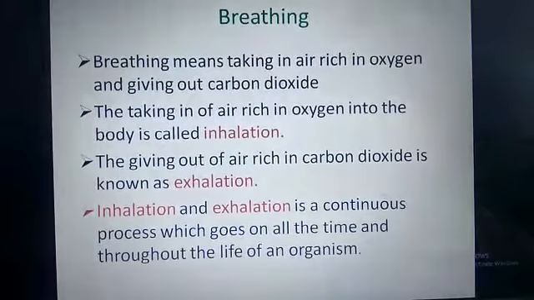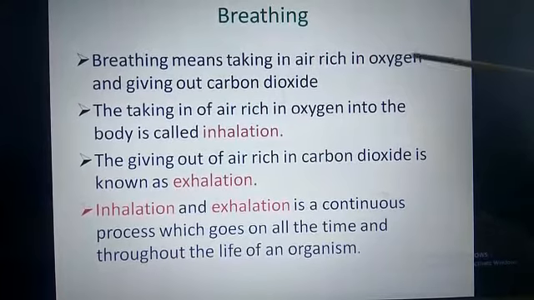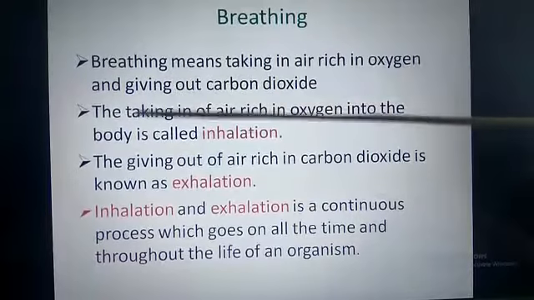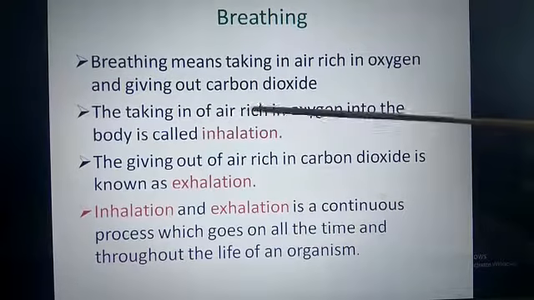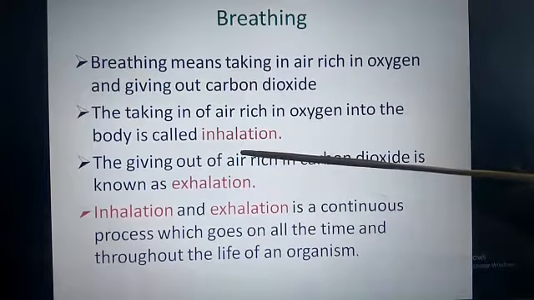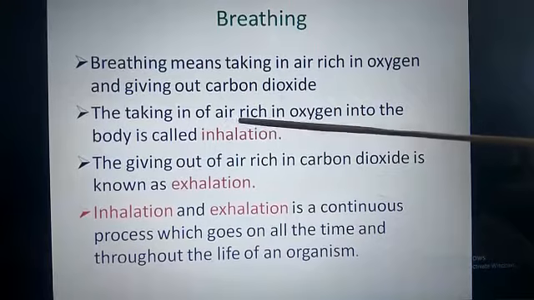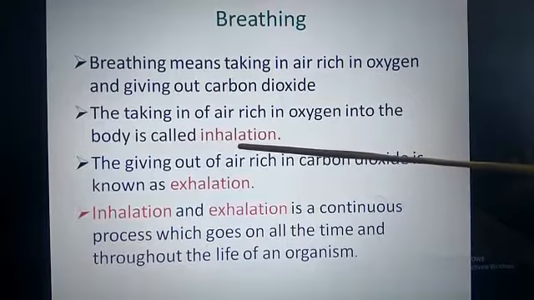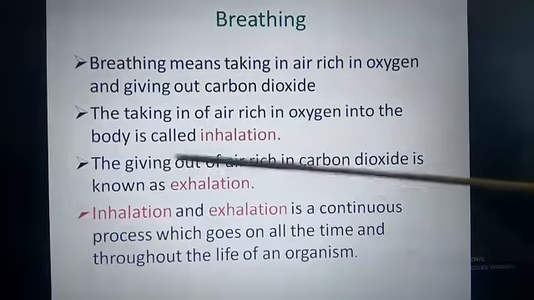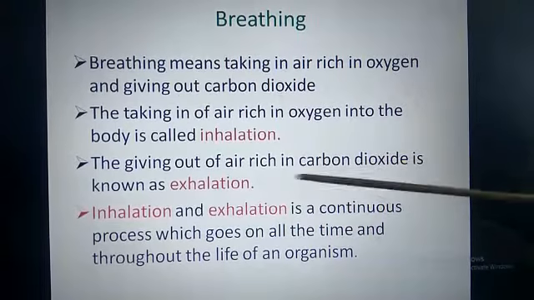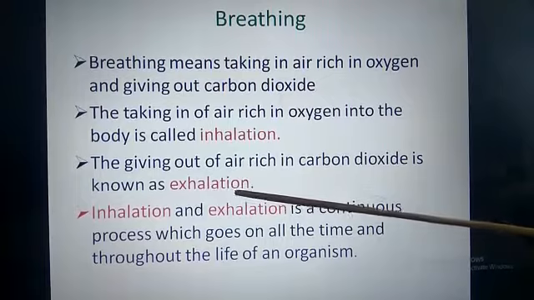Now let us go to breathing. Breathing means taking in air rich in oxygen and giving out carbon dioxide. The taking in of air rich in oxygen into our body is called inhalation. When we breathe in the air containing oxygen inside our body, that is called inhalation. And if we give out air rich in carbon dioxide from our body, then it is known as exhalation.